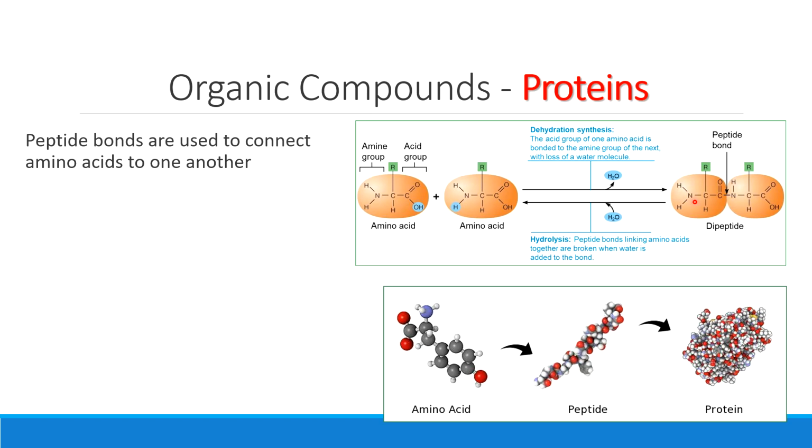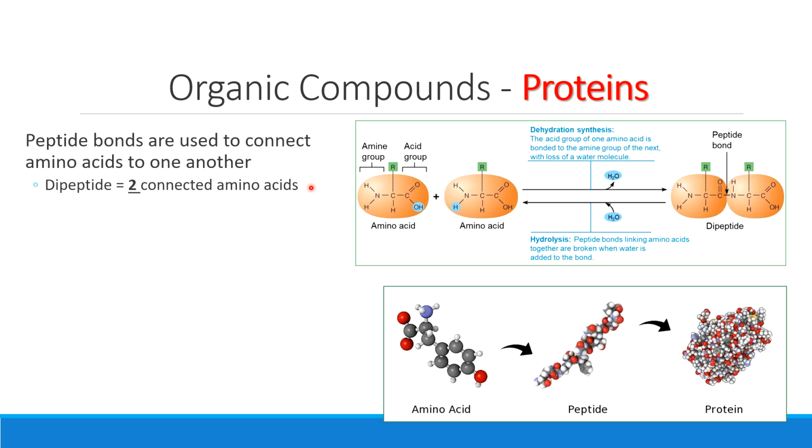So we build those bonds like we talked about before with dehydration synthesis. We're pulling water out, leading to the formation of a peptide bond. And we break them using that process called hydrolysis, where we add water and separate amino acids from one another.